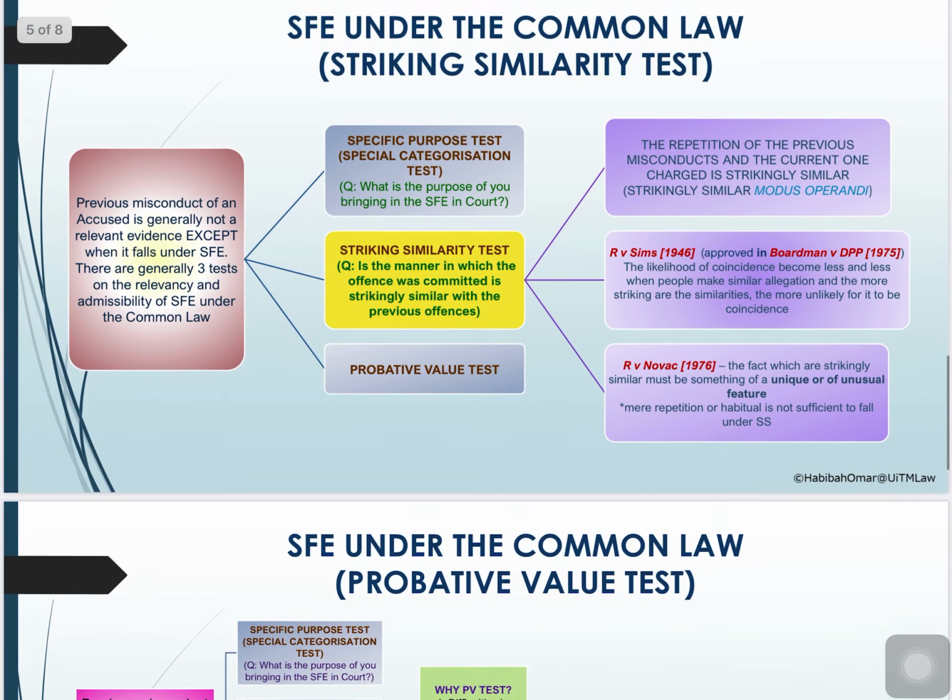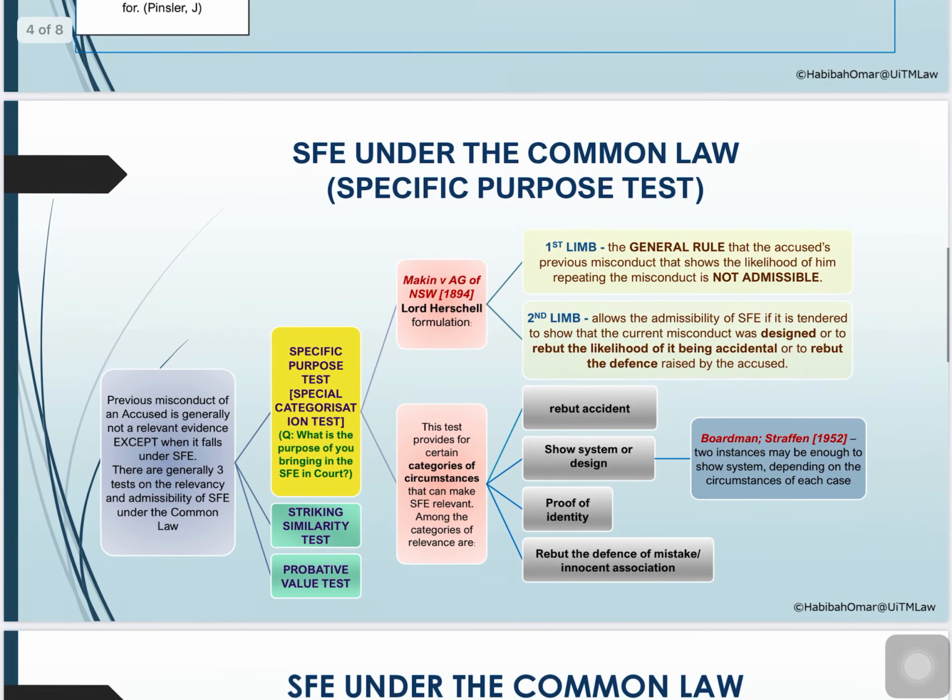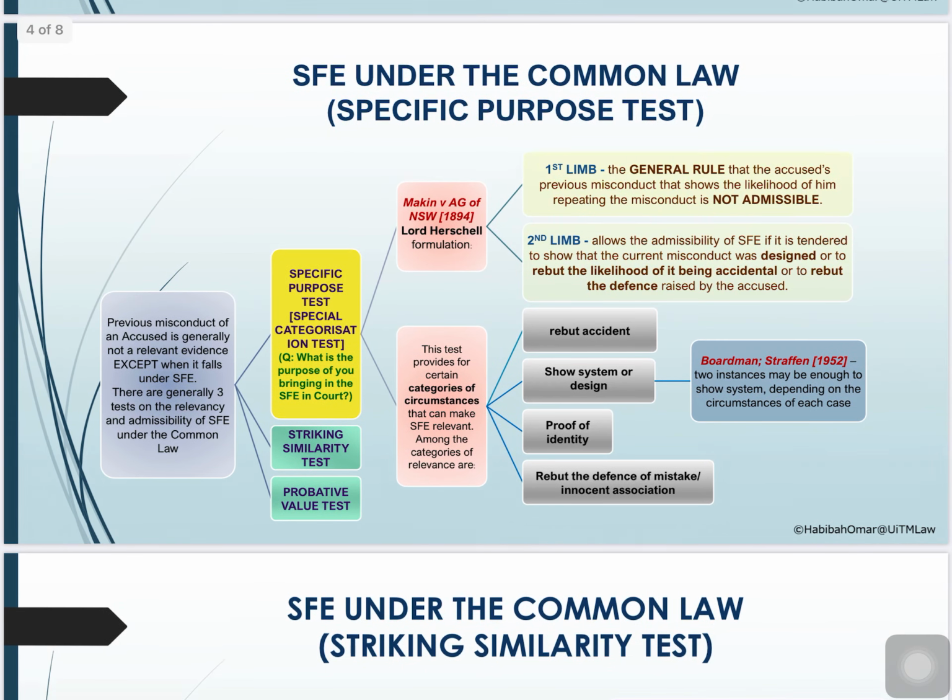Now, what I have discussed with you so far is the position of the common law in allowing similar facts evidence, in which we have 3 approaches: the special categorization approach, the striking similarity test approach, and the probative value test approach. And these are the approaches which are the position of the common law. None of them has been overruled. They are still good law, and they have been adopted as part of our law in the Malaysian Evidence Act. Right? Therefore, I complete the discussion on the common law position in allowing similar facts evidence.